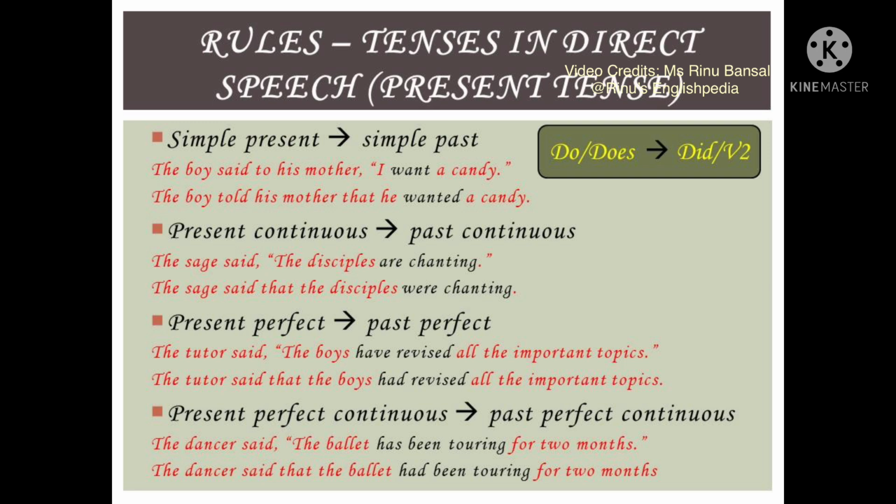Finally, the present perfect continuous tense will convert into the past perfect continuous tense. For example, the dancer said, "The ballet has been touring for 2 months." It will convert into, the dancer said that the ballet had been touring for 2 months.